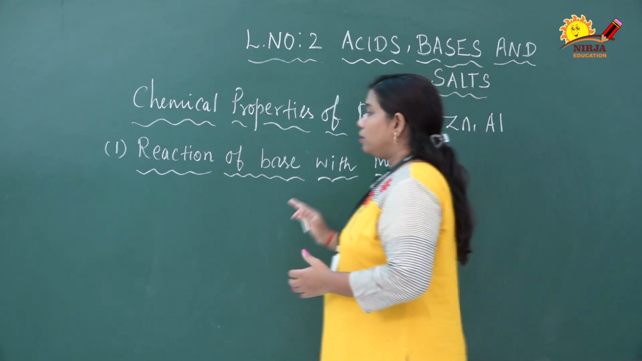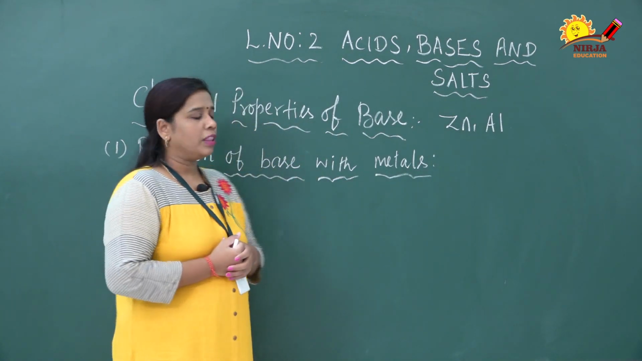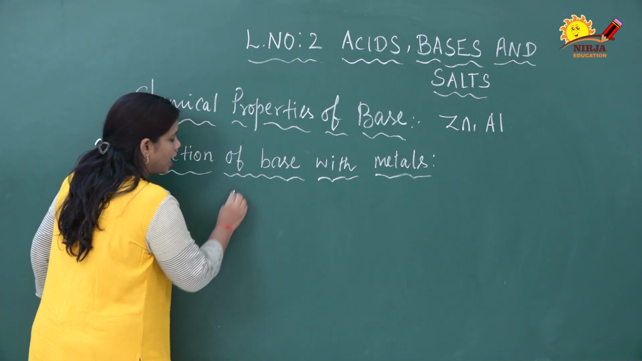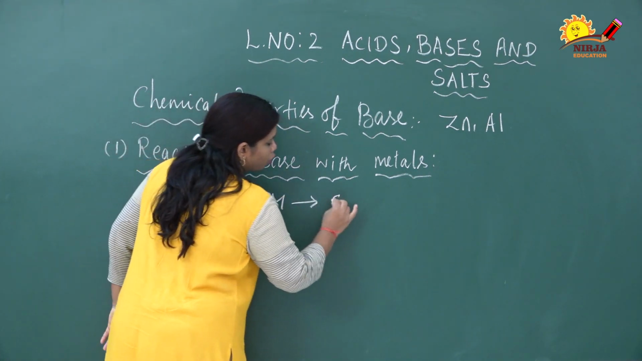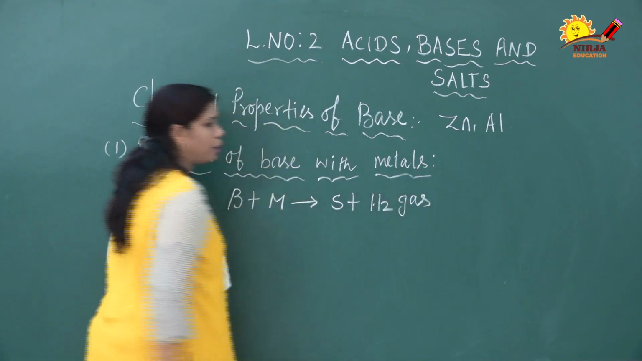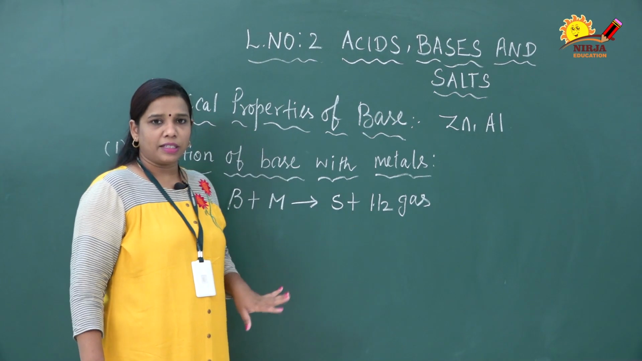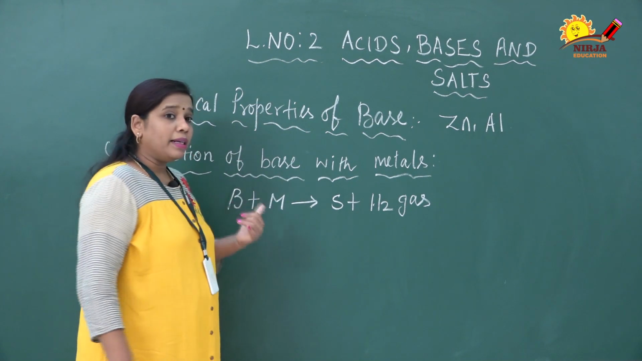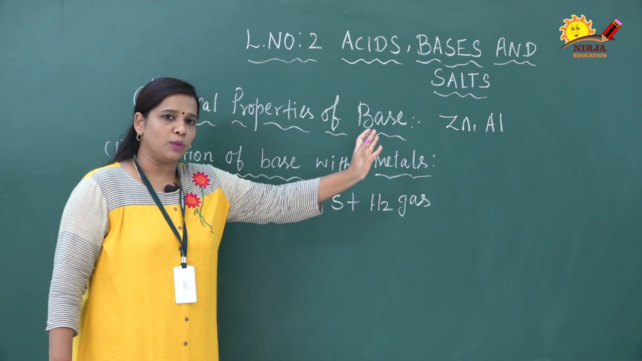In your textbook, only one example is given, but we are going to discuss two examples here. The general formula: base reacts with metal, it produces salt and hydrogen gas. This is the general procedure, and this rule is applicable similar to acid. But all the metals will not react with base. Certain metals only react; those metals are called amphoteric. Example, zinc as well as aluminum.